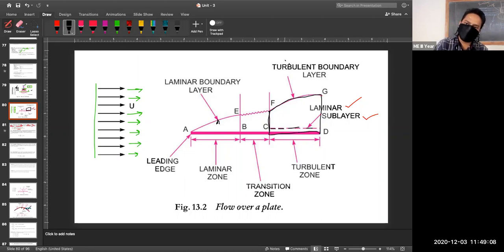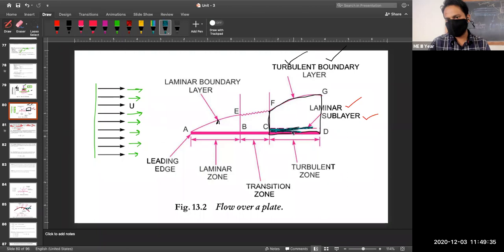So it is coming under your turbulent boundary layer. Inside your turbulent boundary layer there is a small thickness. I will mark it in black color. At this location, you can see there is a small layer where laminar flow is occurring.